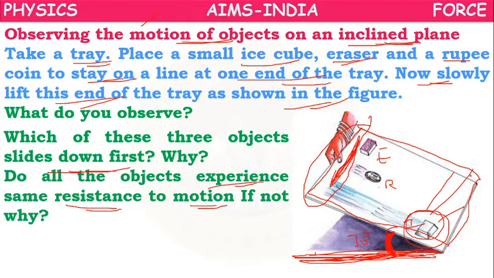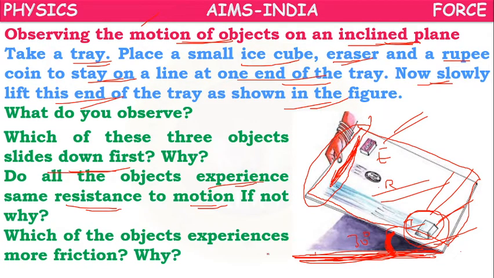That's why the ice cube will come to the other end faster compared to the rupee coin and the eraser.